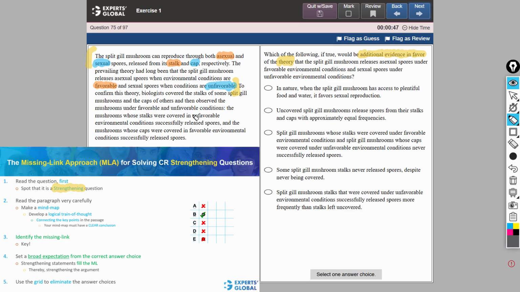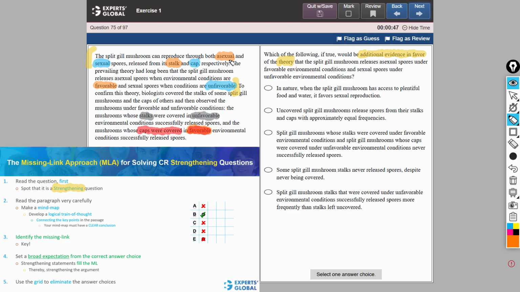Now, in this experiment, under unfavorable conditions, stalks were covered. That means caps were not covered. And we know that under unfavorable conditions, anyway, caps lead to reproduction in a sexual way. Under favorable conditions, caps were covered. That means stalks were not covered. And since the conditions are favorable, anyway, stalks lead to reproduction in an asexual way. So yes, the experiment reinforces the theory.